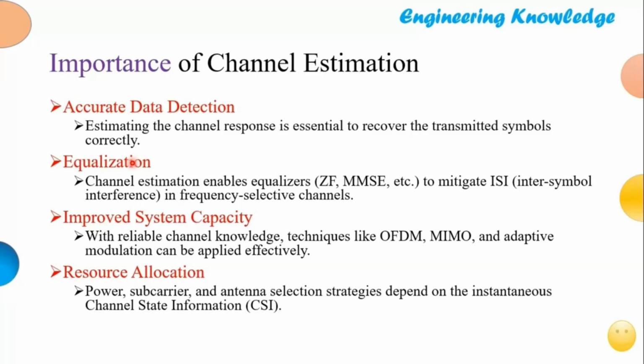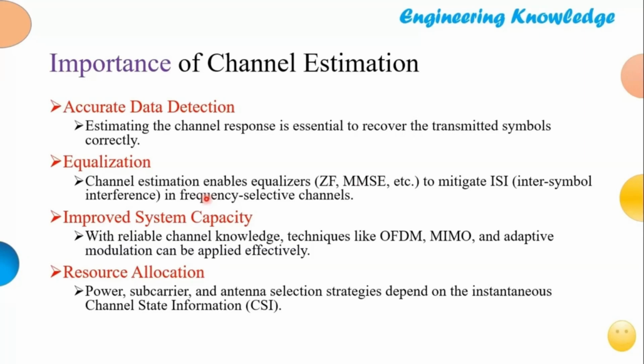So if 1 by h is accurately equal to 1 by h, then h into 1 by h becomes 1, and therefore we totally negate whatever fading has been done in the communication channel. That's not always possible. But then there are other equalizers like zero forcing or MMSE. And this is only possible when we have a perfect estimation of the channel.